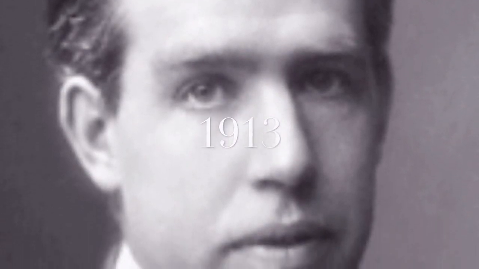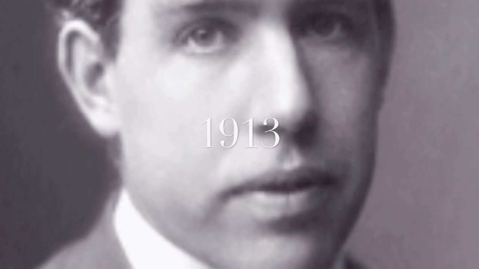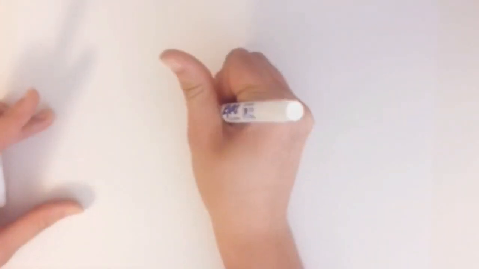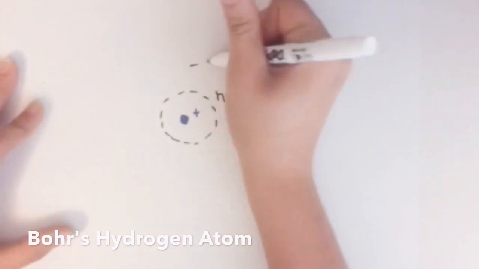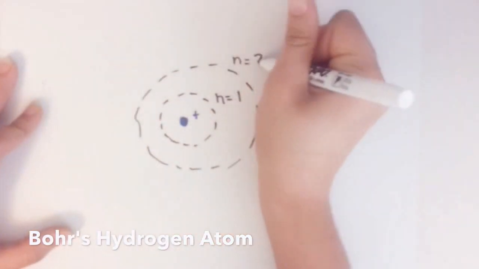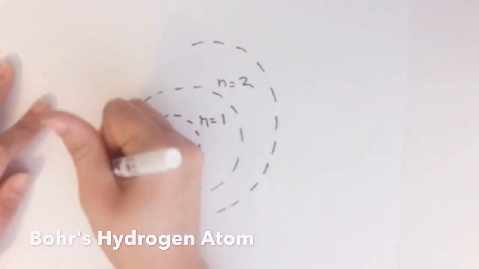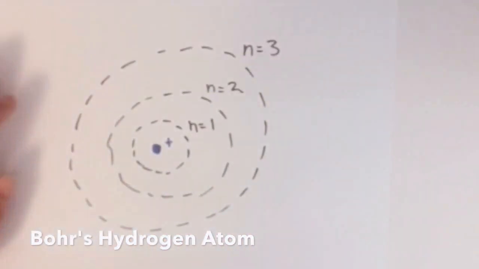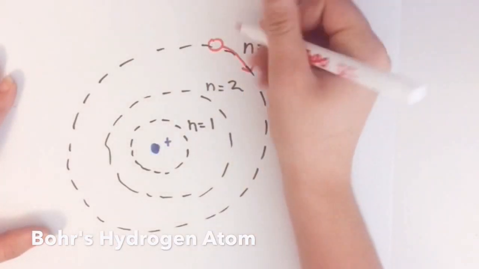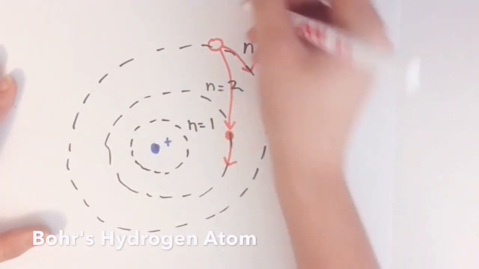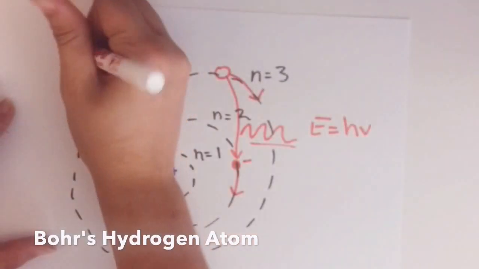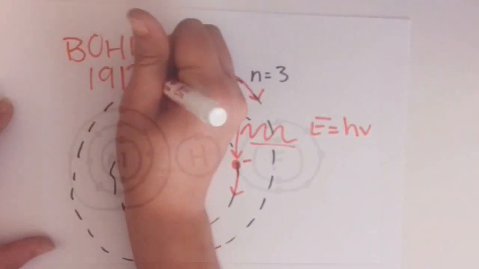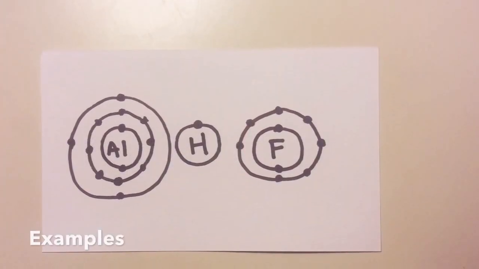Next is Niels Bohr. Niels Bohr used Rutherford's model and Planck's constant theories about quantum mechanics that described electron behavior to make a model that was accepted for the better part of the 20th century. In 1913, he proposed a theory for the hydrogen atom based on quantum theory that energy is transferred only in certain well-defined quantities. Electrons should move around the nucleus but only in prescribed orbits. When jumping from one orbit to another with lower energy, a light quantum is emitted. His atomic model looks like this.